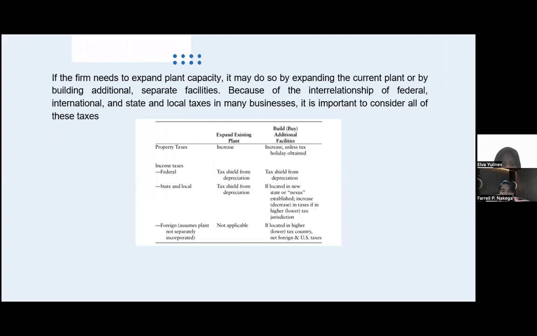There are taxes that differ between expanding an existing plant and building additional facilities. All of these consist of property tax, income tax at federal, state and local levels, and the last is foreign tax. Next.